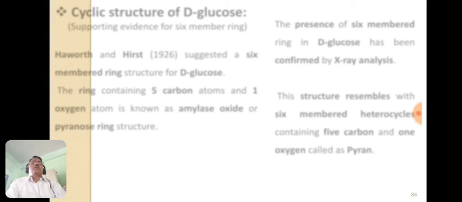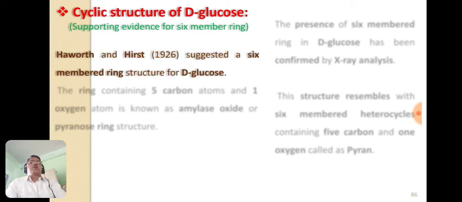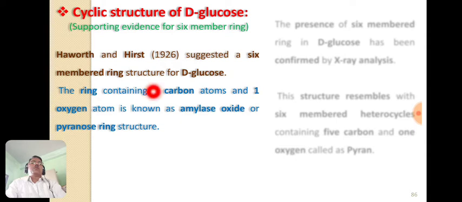Now let us see the cyclic structure of D-glucose. The evidences or supporting points for the existence of the cyclic structure of D-glucose were given by Haworth and Hirst. Both in 1926 suggested a 6-membered ring structure of D-glucose, and this 6-membered ring contains 5 carbon atoms and 1 oxygen atom.